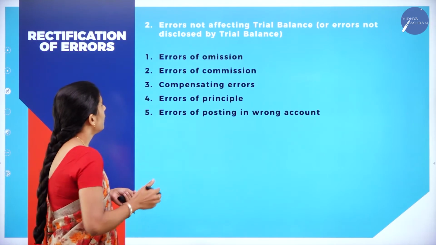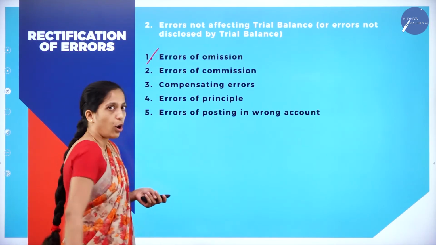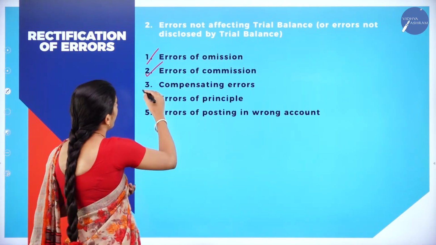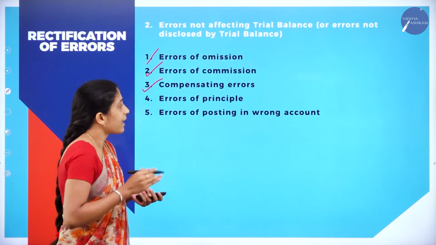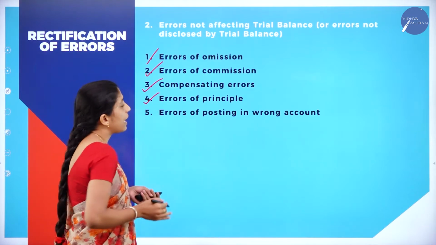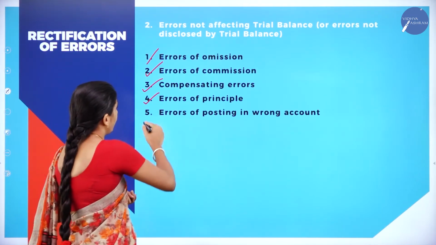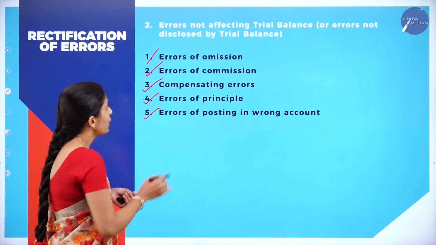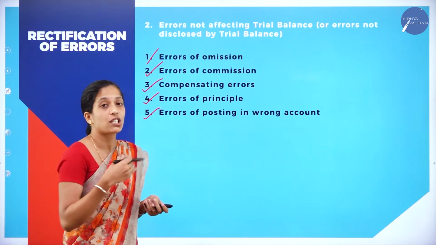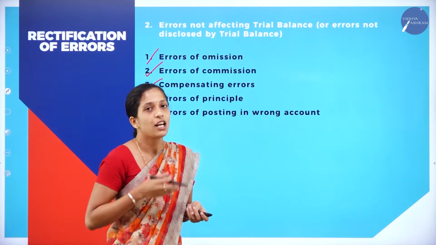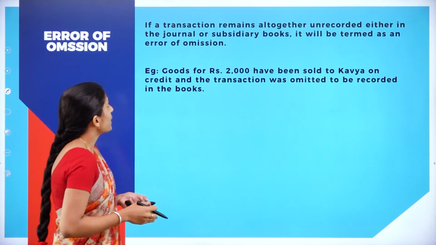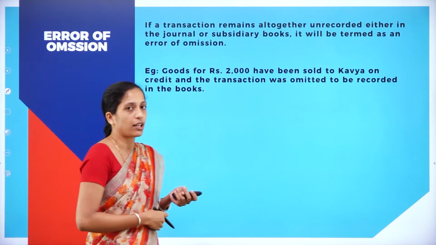So here the first error is error of omission, the second one is error of commission, the third one is compensating errors, the fourth one is error of principle, and the fifth one is errors of posting in wrong account. So these are the types of errors which are not disclosed by trial balance. We shall discuss in detail one by one. The first one is error of omission.